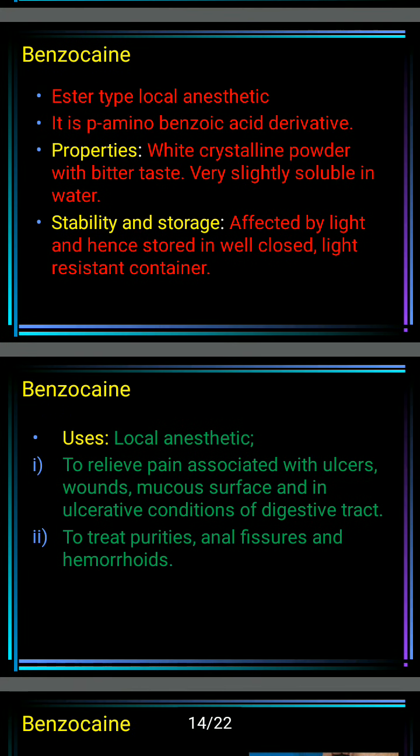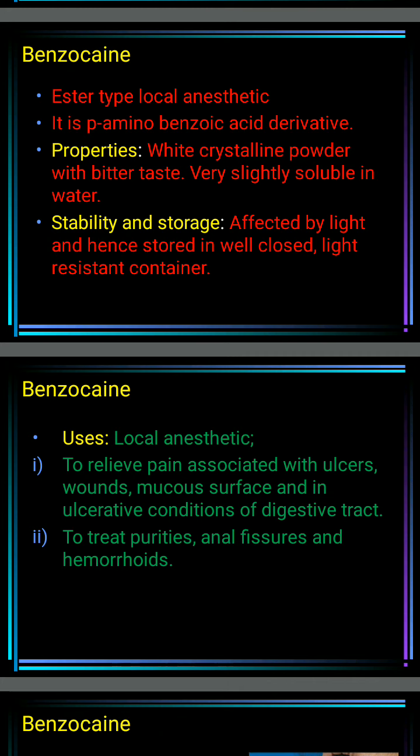Now we are going to discuss compounds like benzocaine. Benzocaine is an ester type local anesthetic. It is a derivative of para-aminobenzoic acid, that is PABA. What are the properties of benzocaine? Generally it is a white crystalline powder with bitter taste.